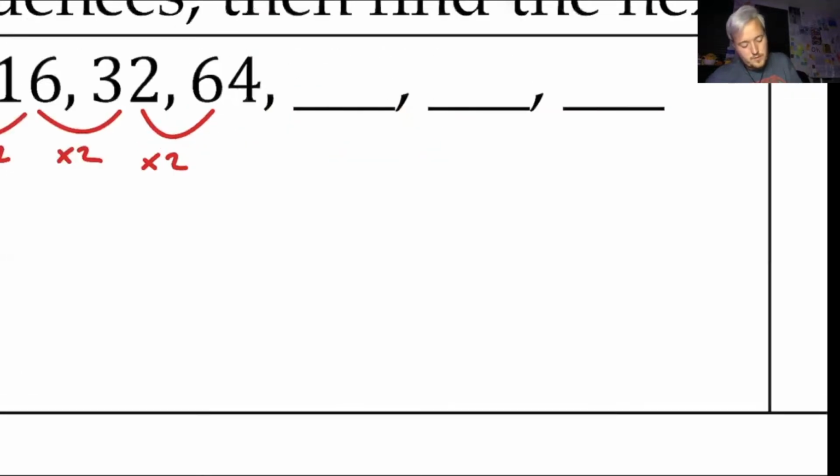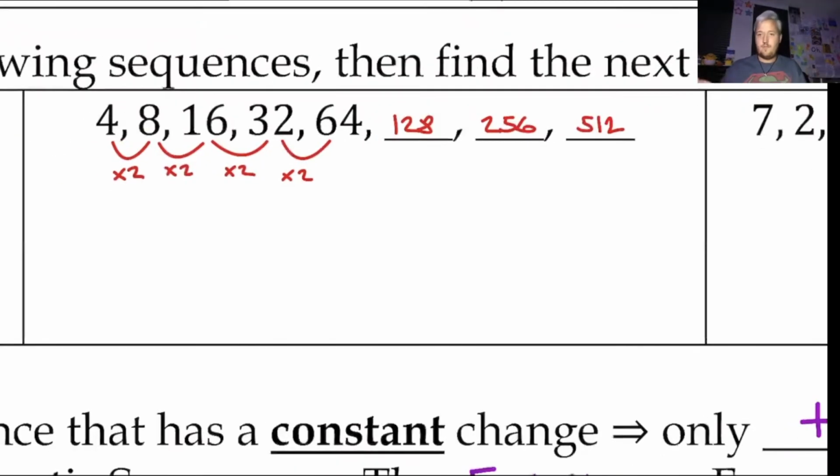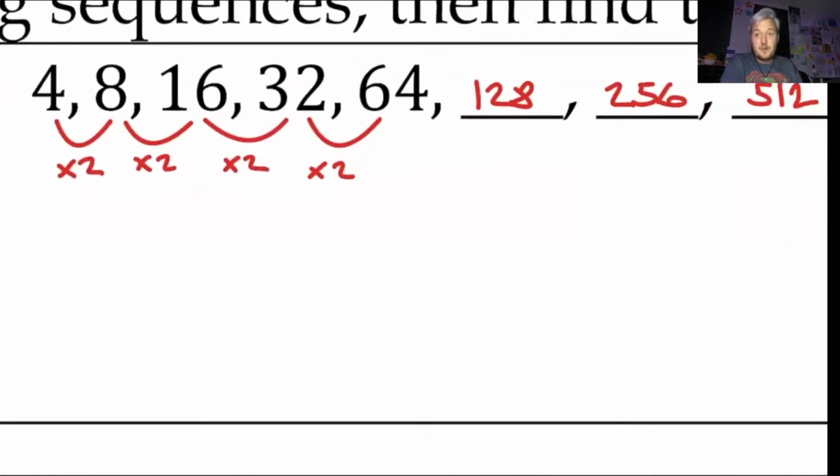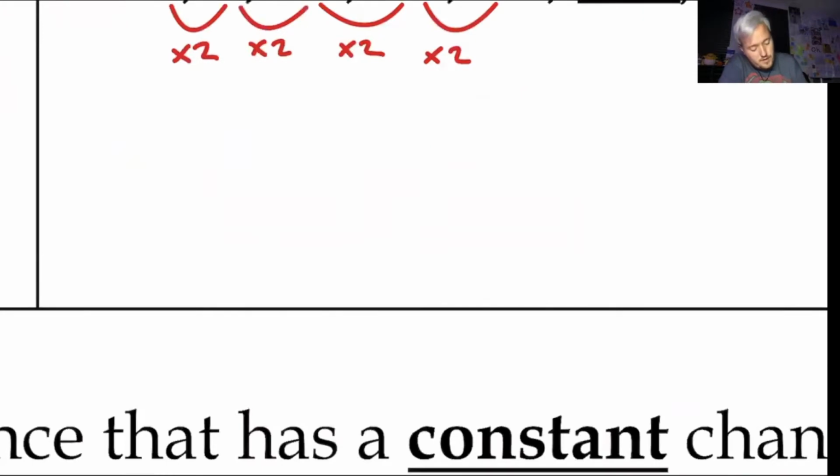If I multiply by 2 again, you get 128. Multiply by 2 again, you get 256. Multiply by 2 again, you get 512. Then multiply again, you get 1,024, 2,048, and so on and so on. In this case, this is actually what we call geometric because we're going to be multiplying, which will be covered in a later unit.